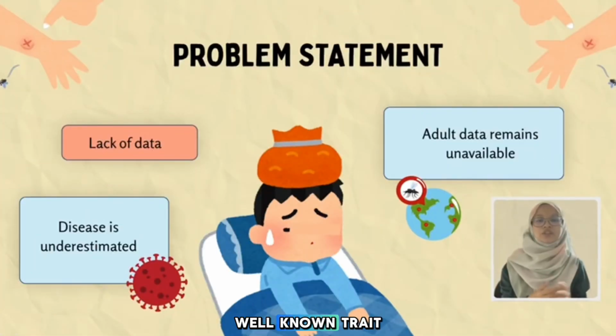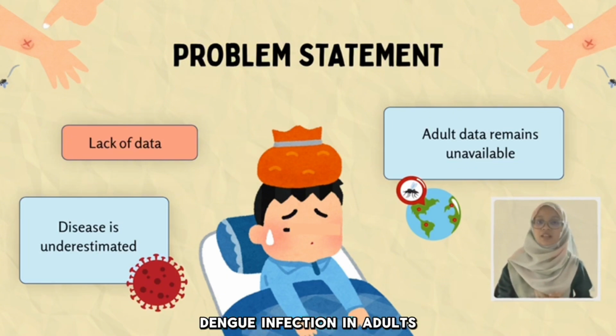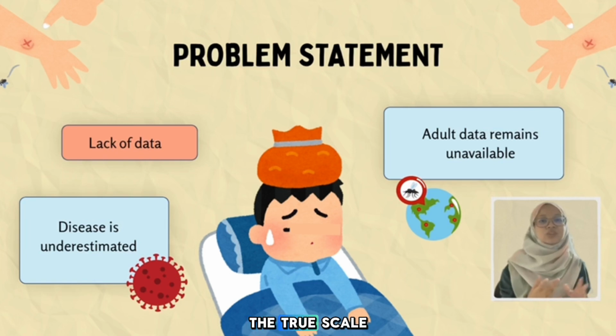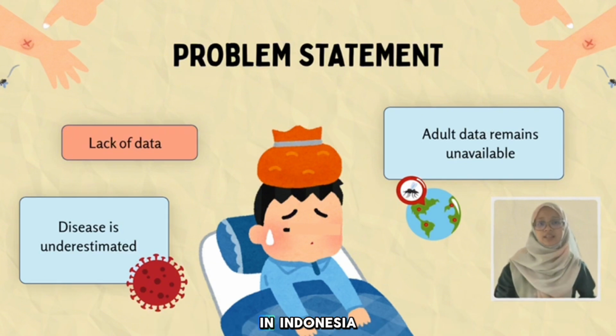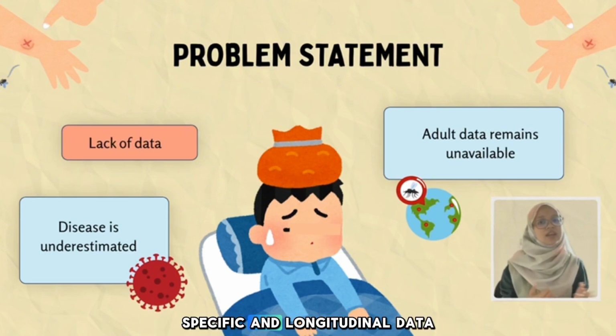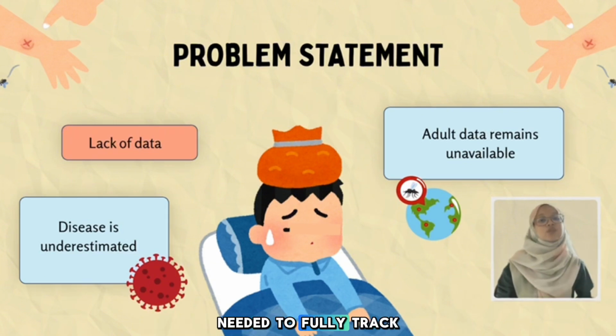While dengue is a well-known threat, this research reveals a critical gap in public health knowledge. Currently, there is a distinct lack of data concerning mild and asymptomatic dengue infection in adults. Because of this, the true scale of the disease within our community is heavily underestimated. Even though all 4 dengue serotypes actively circulate in Indonesia, we still lack the specific and longitudinal data needed to fully track how this virus impacts adults over time.